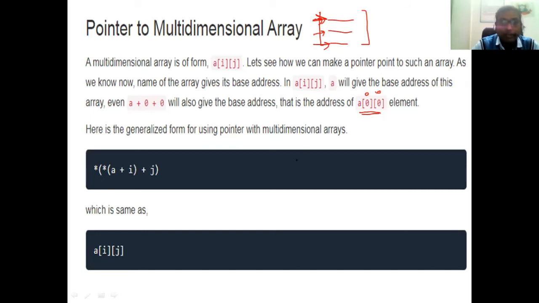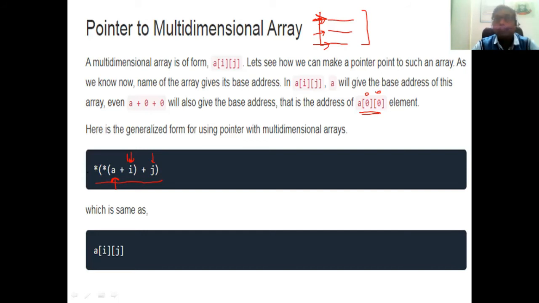Here is the generalized form of using a pointer with a multidimensional array. How will we take the address of any location? A is itself the base address, A plus i is nothing but your row value, and j is your column value. When the row is constant, j will vary. Suppose a 3 by 3 matrix is there and we are on the first row; a 3 by 3 matrix contains three one-dimensional arrays, that means row 1, row 2 and row 3.